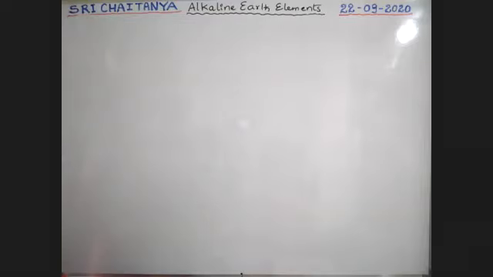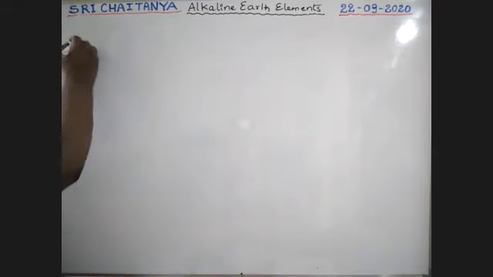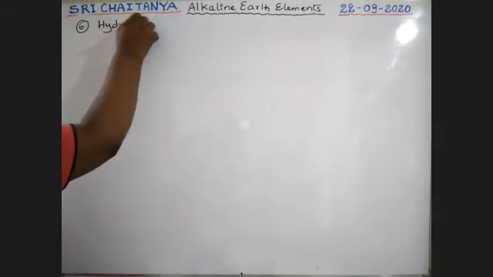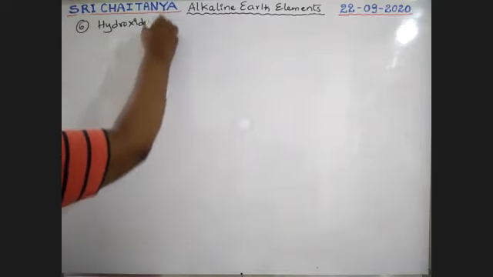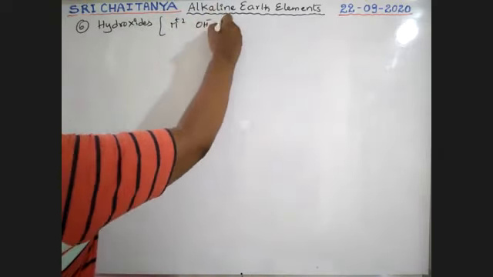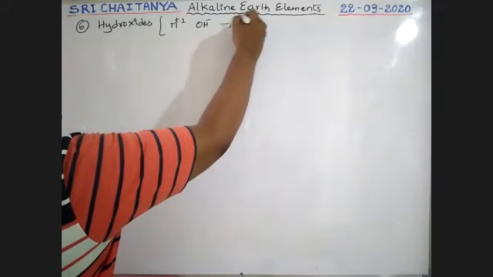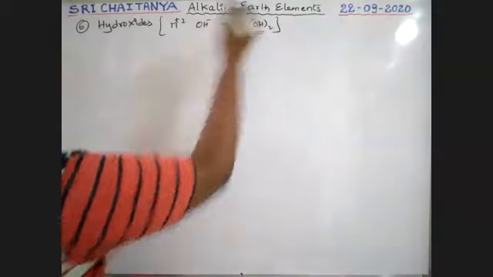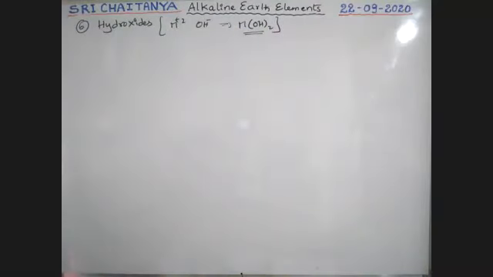Hydroxides. That is the sixth one. Metal has +2, hydroxide has -1, so M(OH)2 compounds are formed. It is the general formula for hydroxides of second A group elements.